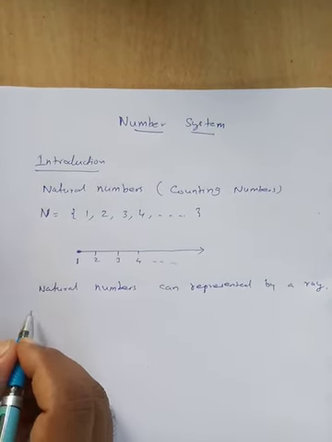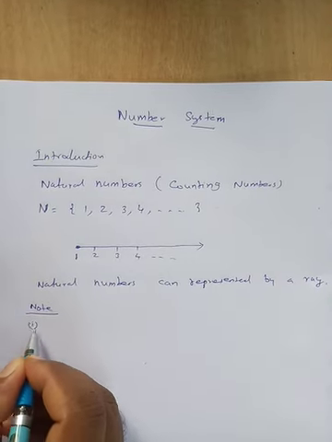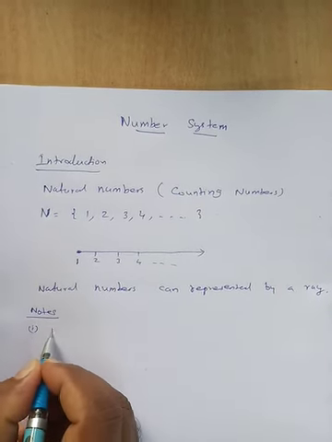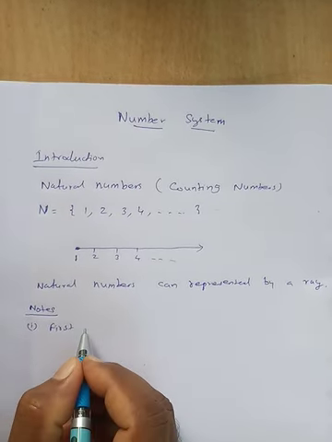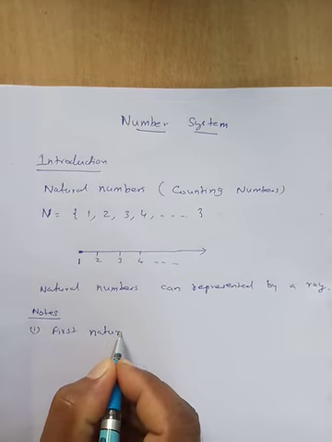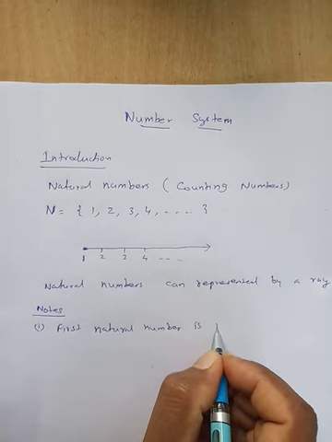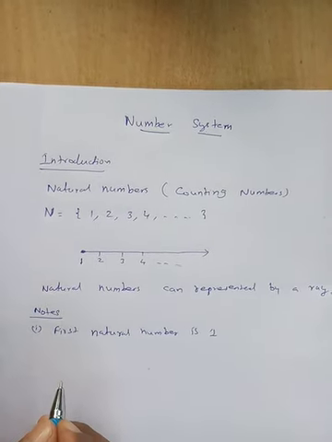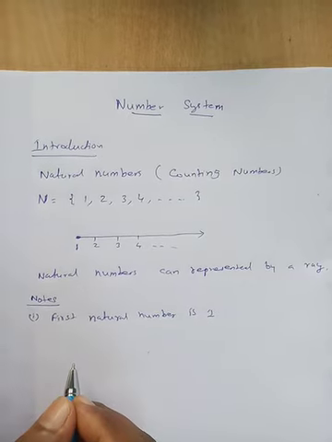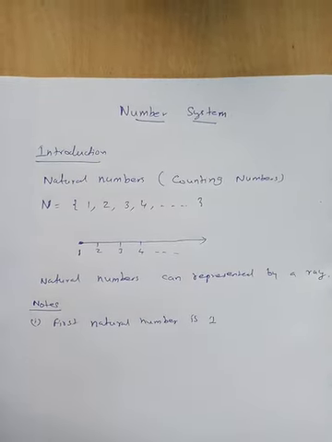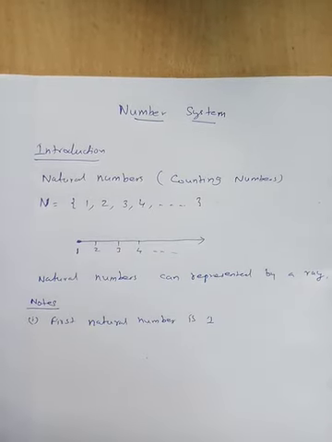Next, some notes regarding these natural numbers. Note number 1: what is the first natural number? The first natural number is 1. The last natural number we cannot define. Anyone tells one big number, another person tells the next number, because adding 1 to a number gives the next number. So we cannot define the last natural number.